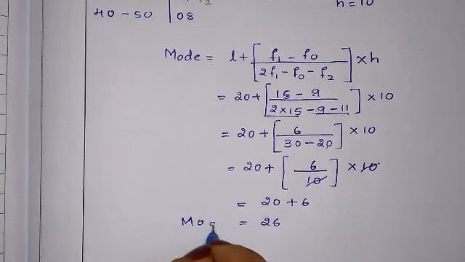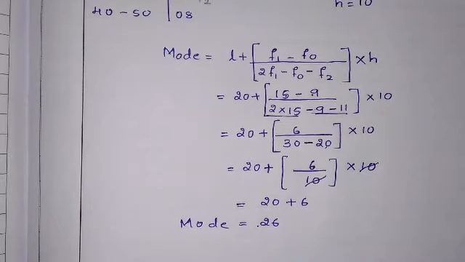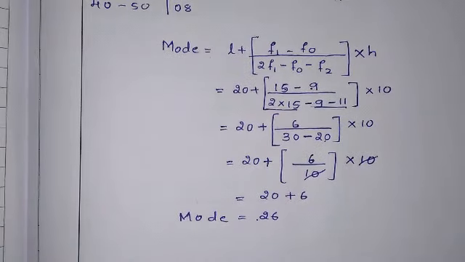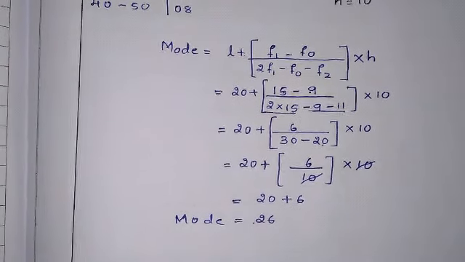We got mode value is 26. It's a very easy question. If you understand well, you can score 3 marks here. Okay, so let us see the next question.